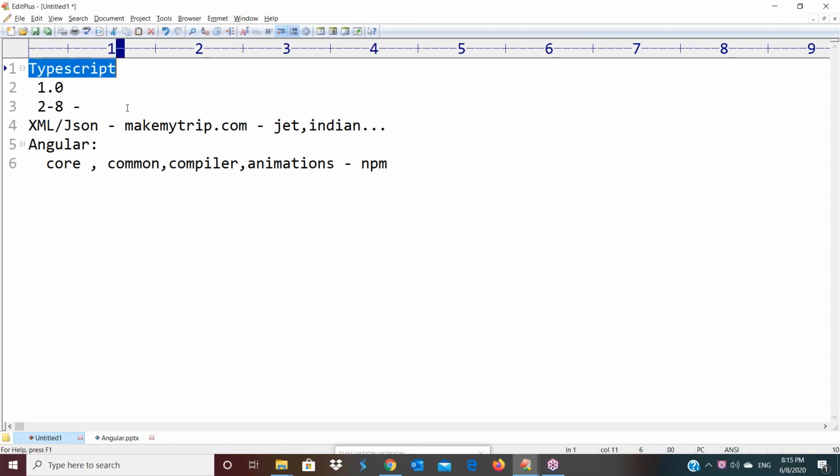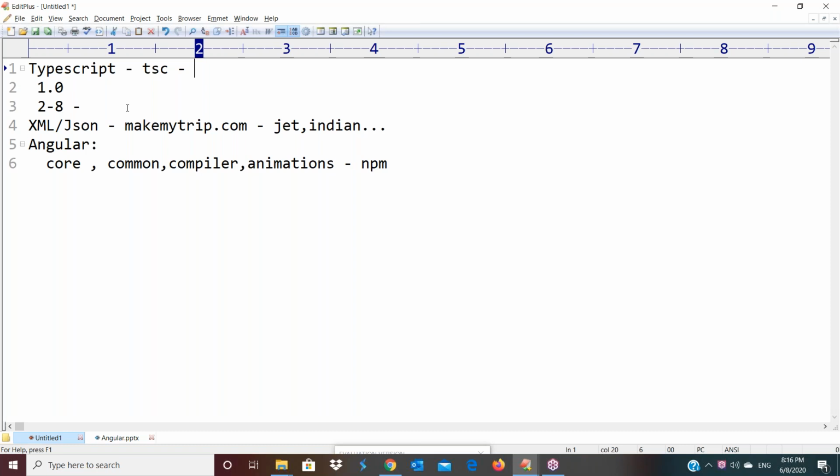But eventually TypeScript also converts to JavaScript only, a .js file only. Finally there is the TSC compiler, which I will discuss in the next class. It finally converts to JavaScript only, because the browser cannot understand TypeScript code. The browser can understand JavaScript code only. TypeScript is for programmer convenience.